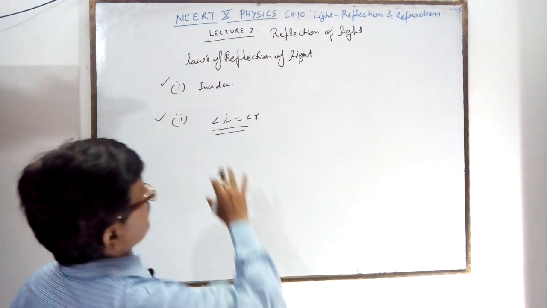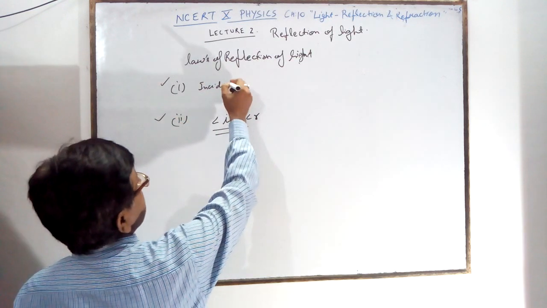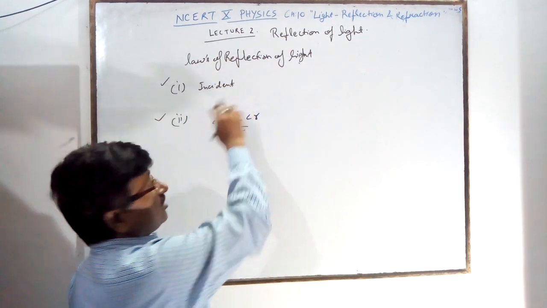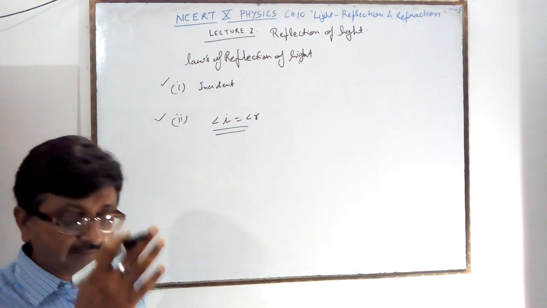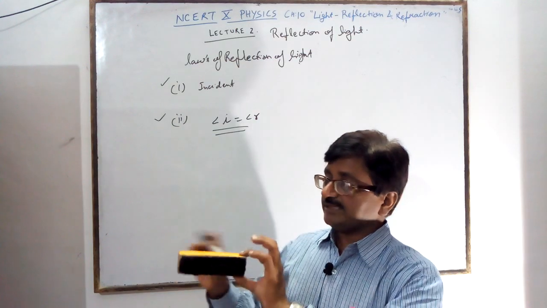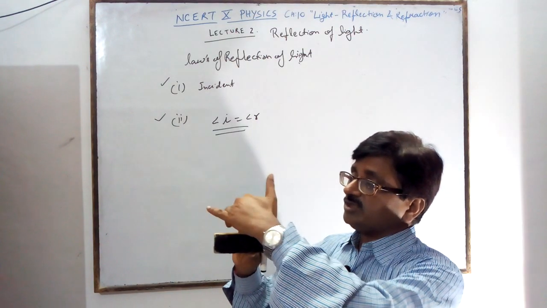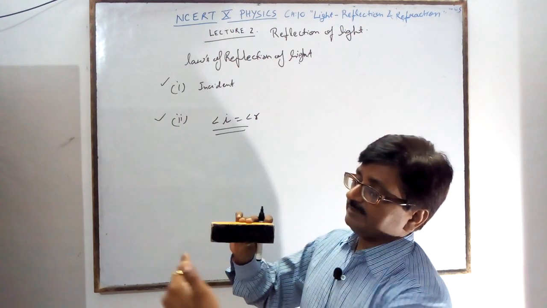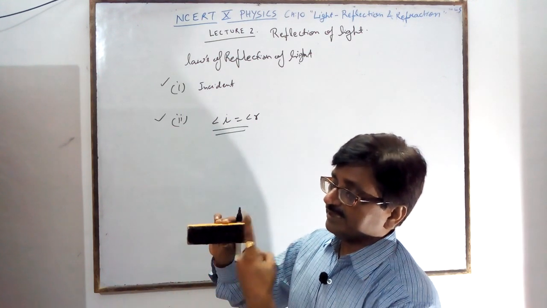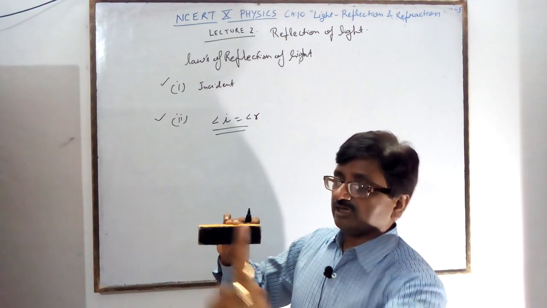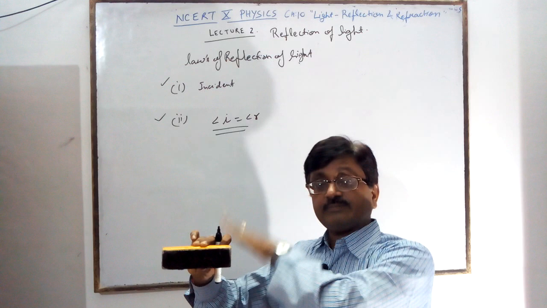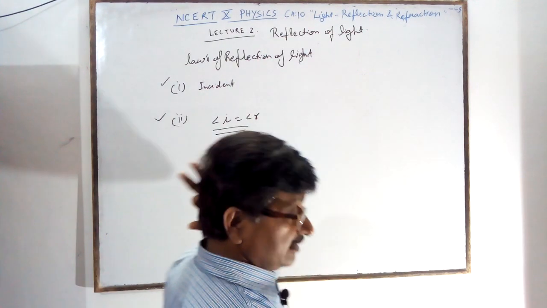So what does the first law mean? All lie in the same plane means if you have a plane mirror, a polished surface, and a ray comes and strikes here, then the incident ray, reflected ray and normal ray all lie on the same side, in the same plane, not on the back side.